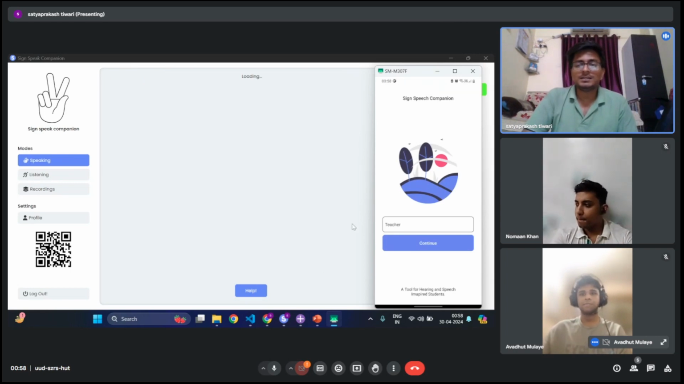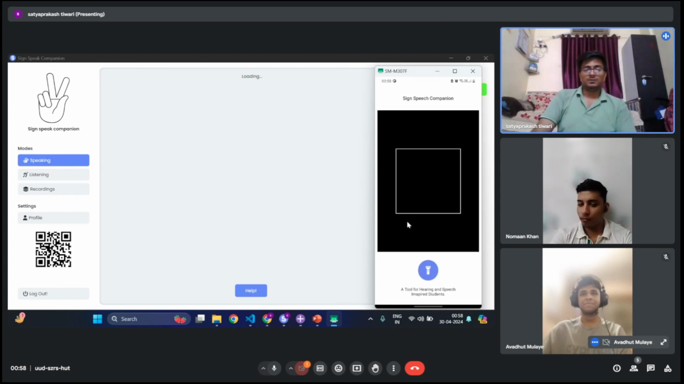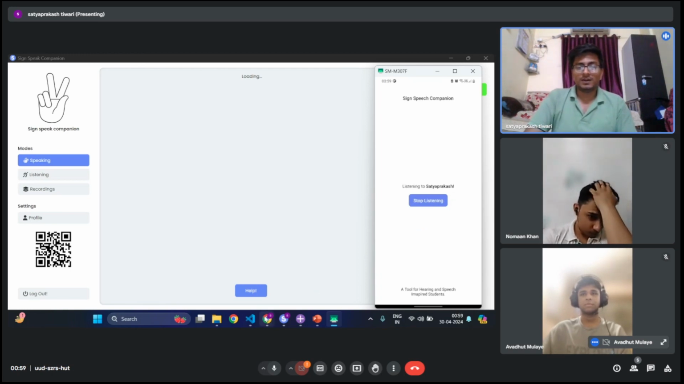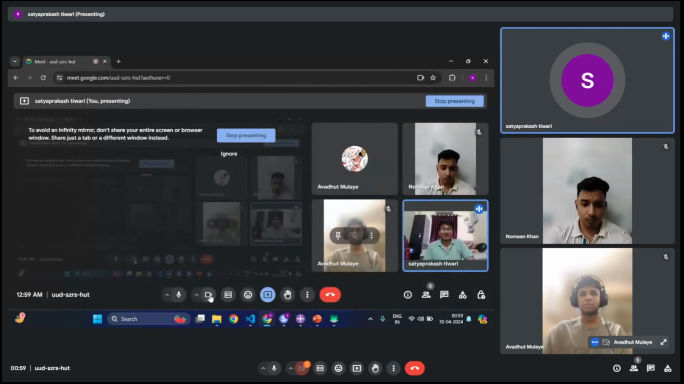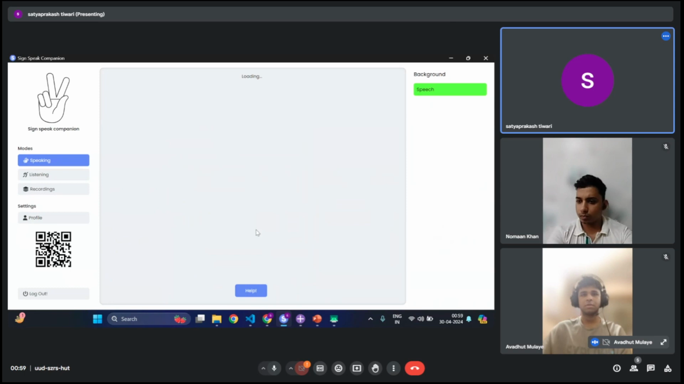You can see that I can enter the name of the teacher, and after I click on the continue button, I just have to scan this QR. And you can see that it says connect with Satyaprakash. I know why it is not working: because of the camera access which I have given to Meet. If I take this camera access from Meet, I suppose it will work. Let me just go again.